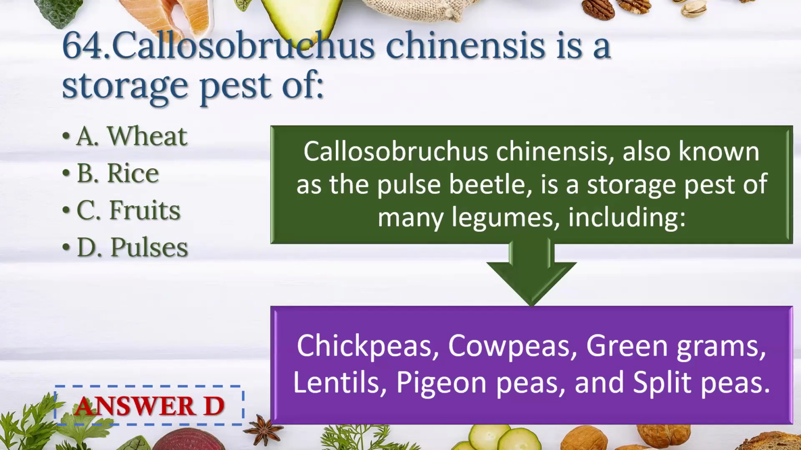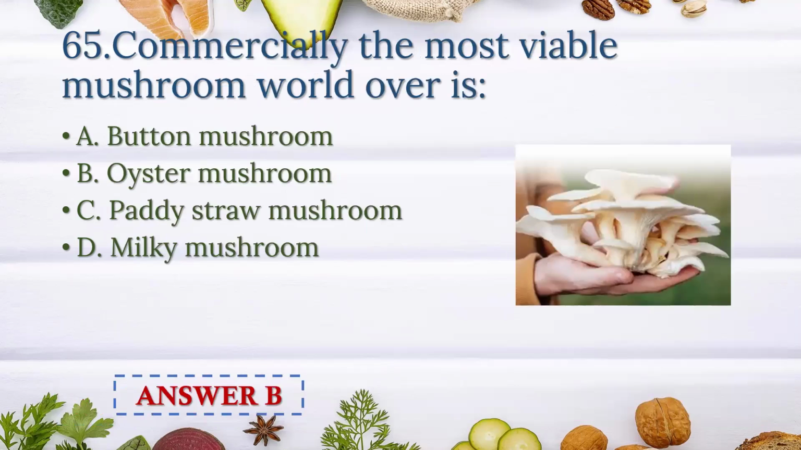Callosobruchus chinensis is a storage pest of. Answer is option D, pulses. Callosobruchus chinensis, also known as the pulse beetle, is a storage pest of many legumes including chickpeas, cowpeas, green grams, lentils, pigeon peas, and split peas. Commercially, the most viable mushroom world over is oyster mushroom.